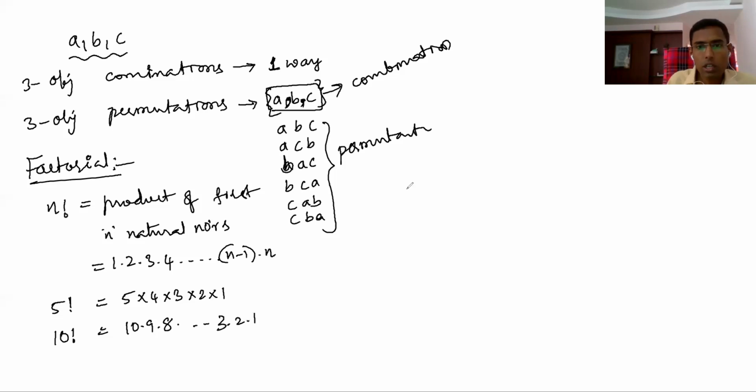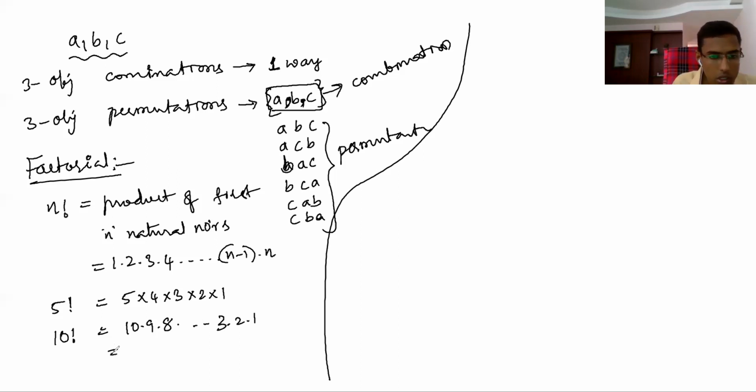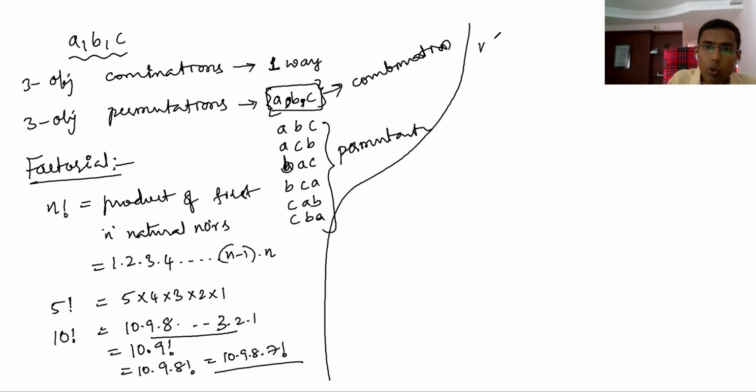In factorial, you can write 10 factorial as 10 into 9 factorial, or 10 into 9 into 8 factorial, or 10 into 9 into 8 into 7 factorial; wherever you want, you can stop. Therefore n factorial can be written as n into (n minus 1) factorial, or n into (n minus 1) into (n minus 2) factorial.